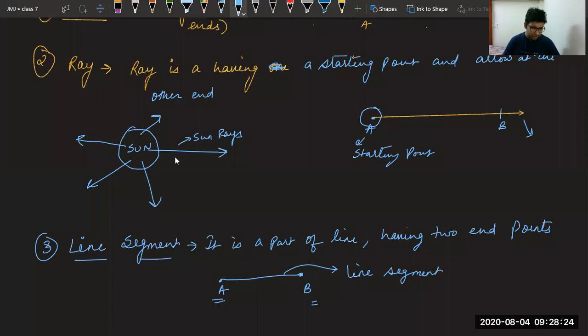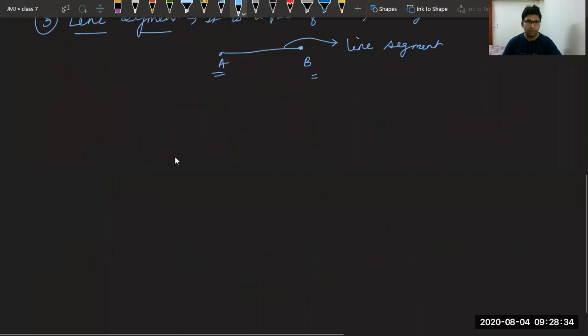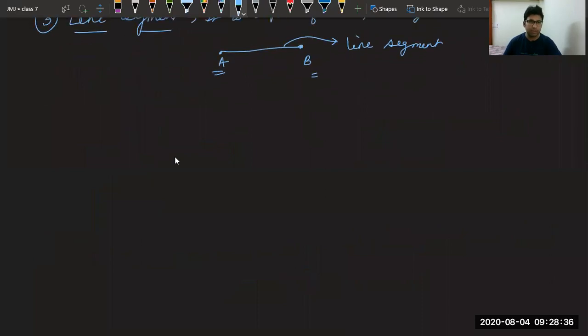Now we shall discuss angles. We have seen lines, we have seen rays, and we have seen line segments. Now we shall discuss what is an angle. Anyone who can try, type in the chat box what is an angle. Yes, a line segment has a definite length.